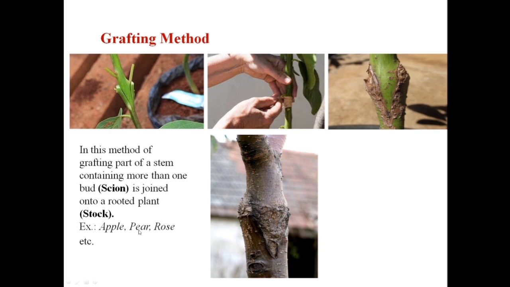This is used in apple tree, rose, etc. Here you can see in this picture a completely grown tree which has a scar of the grafting method. So this was propagated by the grafting method.